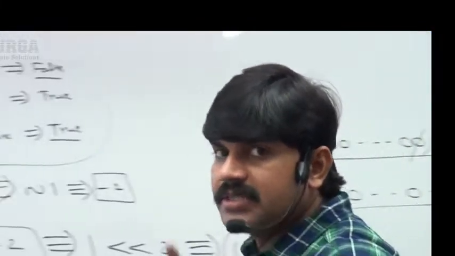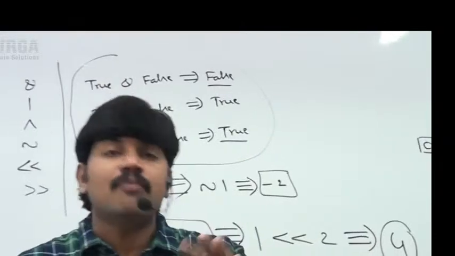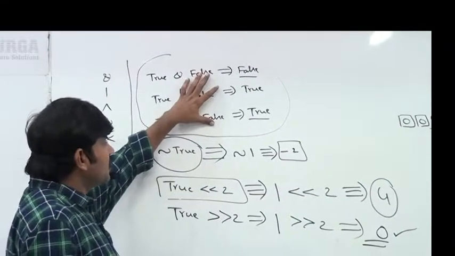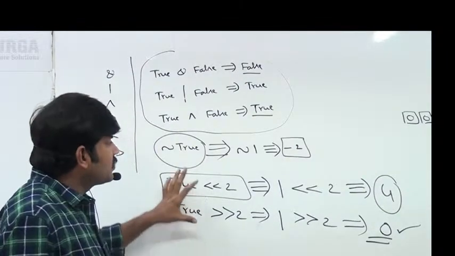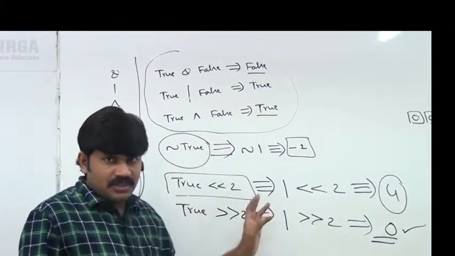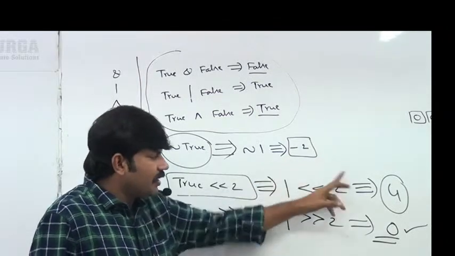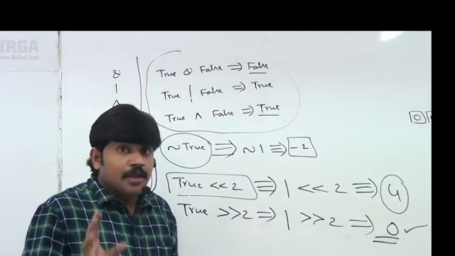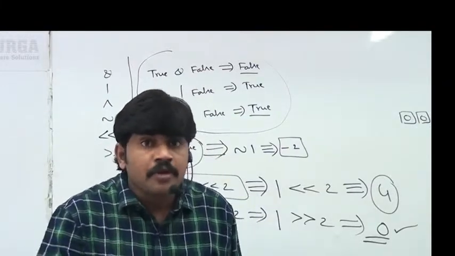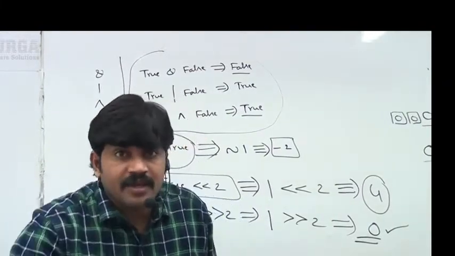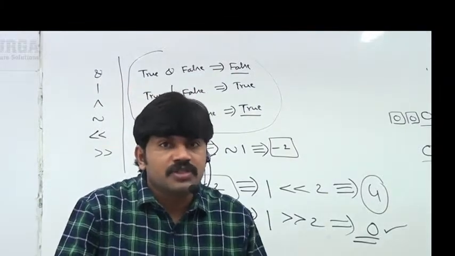So if we apply a bitwise operator for Boolean type, what is the behavior? For the first 3 cases we get a Boolean result, but for the remaining 3 cases int operations will be performed. That's why we get int values. Clear, right? A bit dangerous operator, the bitwise operator. Take a bit of special care. Better to listen 2 or 3 times to this video so that you will get much clarity.